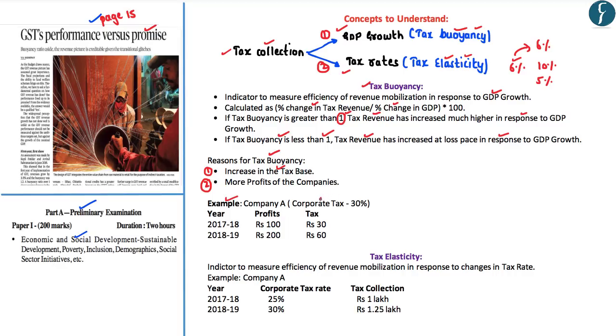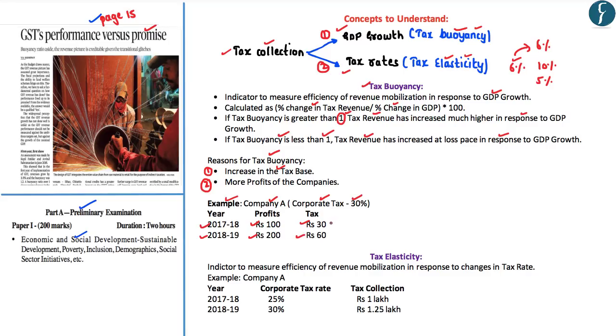Let's say the corporate tax rate has remained unchanged at 30%. So, in the year 2017-18, company A earned profits of rupees 100 and accordingly paid rupees 30 as corporate tax. However, in the year 2018-19, the profits of company A have increased to rupees 200 due to the higher GDP growth rate, and accordingly it would be required to pay 30% of rupees 200 as corporate tax, and this translates into rupees 60.